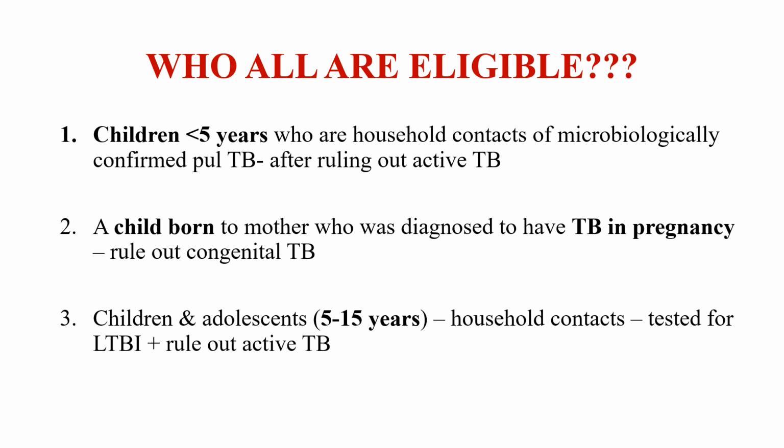And the third one is children and adolescents belonging to 5 to 15 years of age who are household contacts of microbiologically confirmed pulmonary TB. They should be systematically tested for latent TB infection. This one is important. In this scenario we have to do testing for latent TB infection. If found to have latent TB infection, they shall be offered treatment for the same after ruling out active TB.